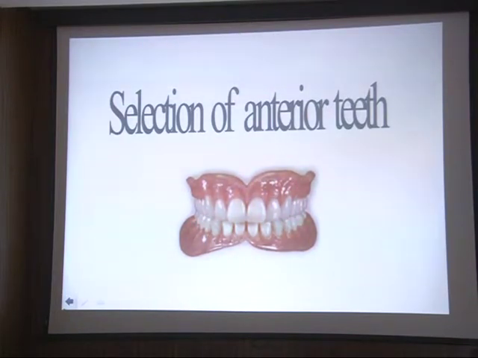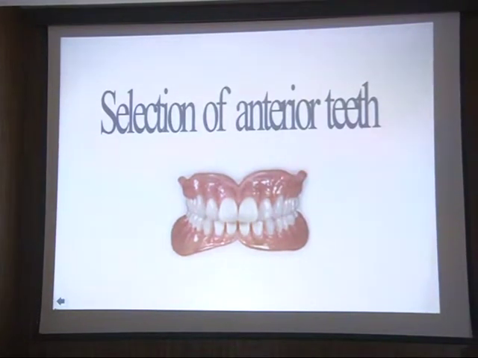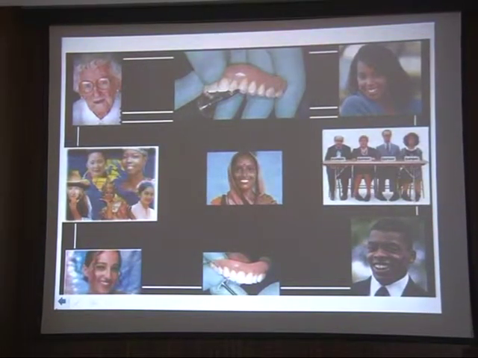So the selection of teeth: in the denture, you can see it has different surfaces, the occlusal surface of the teeth, and the denture base. The characterization of both the denture base and the teeth gives a complete aesthetic look to the dentures. Look at this picture.